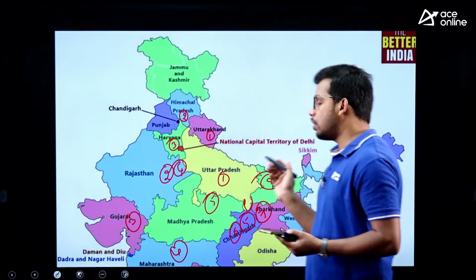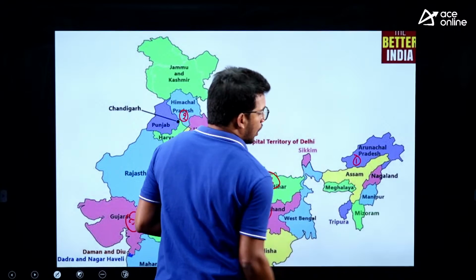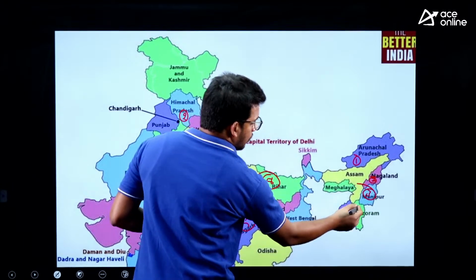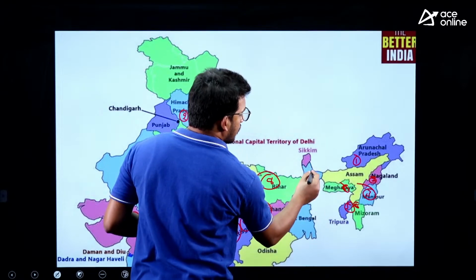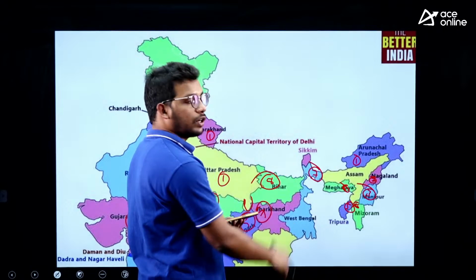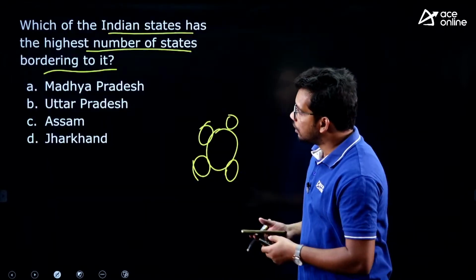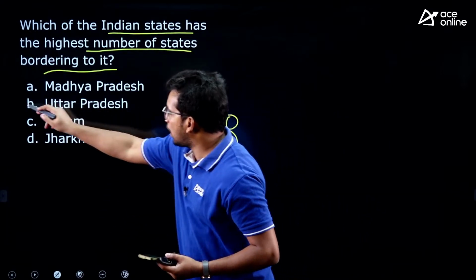Someone has answered Assam as well. Arunachal Pradesh 1, Nagaland 2, Manipur 3, Mizoram 4, Tripura 5, Meghalaya 6, and West Bengal 7. Assam has 7, which is a good number of course, but Uttar Pradesh has the highest, 8. So the answer is Uttar Pradesh, which has 8 states.